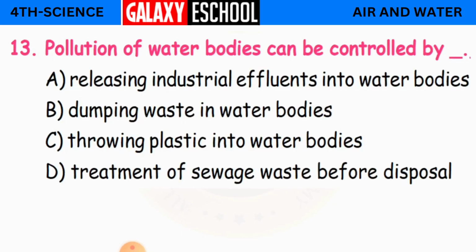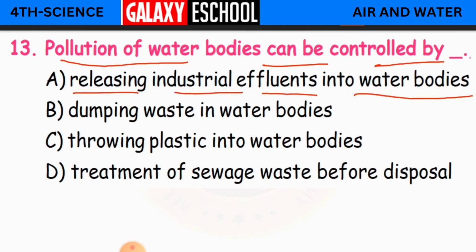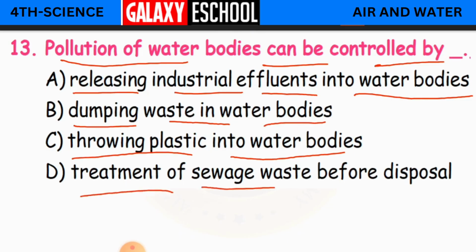Pollution of water bodies can be controlled by dash. A is releasing industrial effluents into water bodies. B is dumping waste in water bodies. C is throwing plastics into water bodies. D is treatment of sewage waste before disposal.